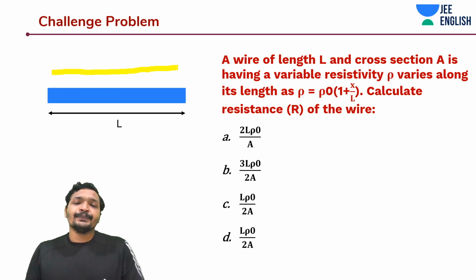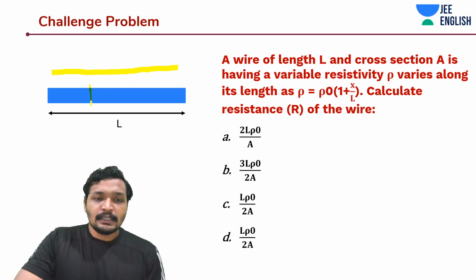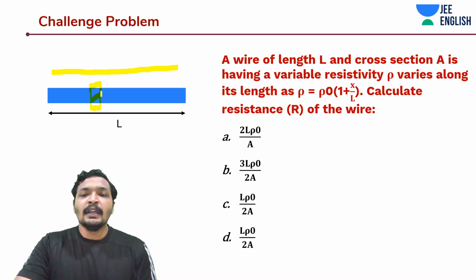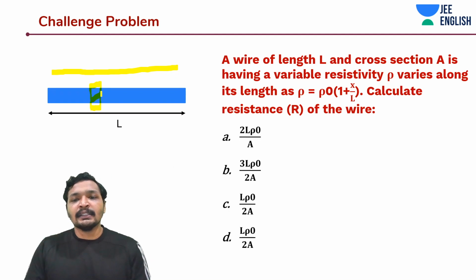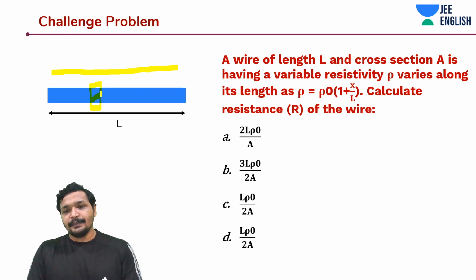What would you do? You would take elemental areas. You'd consider an elemental area and solve this problem. If I take an elemental section, I would consider the length of that element as dx.